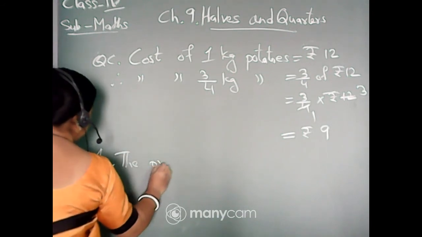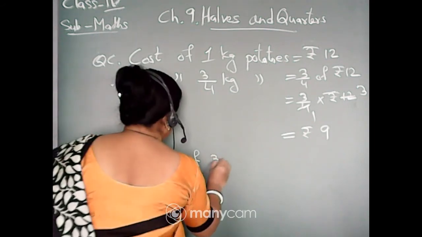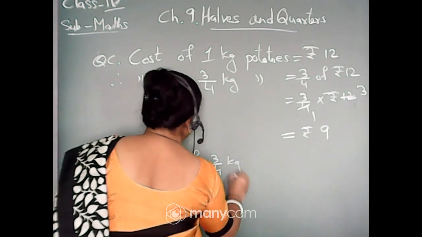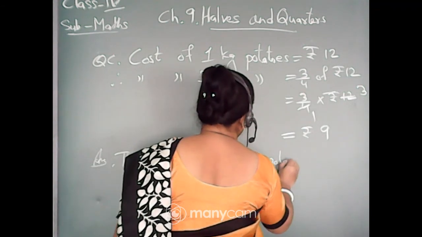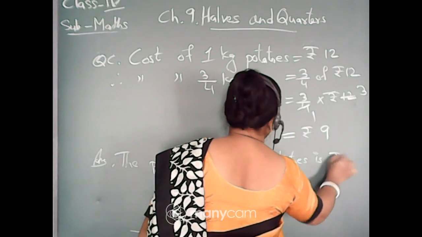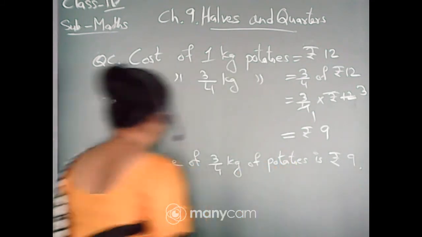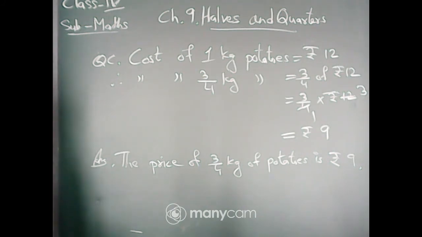the price of 3/4 kg of potatoes is rupees 9. Okay, the price of 3/4 kg of potatoes is rupees 9. Clear?